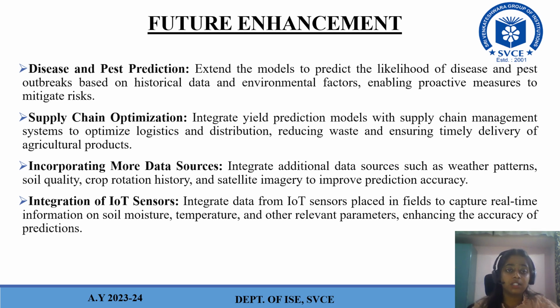Also supply chain optimization: integrate yield prediction models with supply chain management systems to optimize logistics and distribution, reducing waste and ensuring timely delivery of agriculture products. Then incorporating more data sources, such as weather patterns, soil quality, crop rotation history, and satellite imagery to improve prediction accuracy.